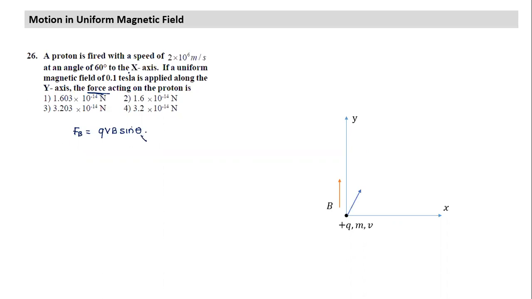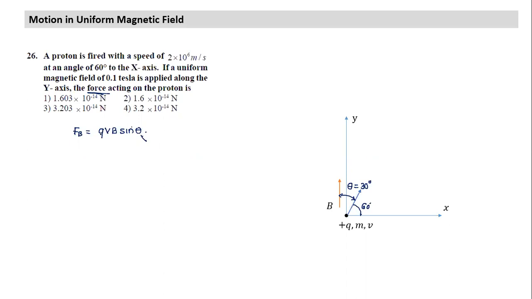This is fired at 60 degrees with the x-axis. If I have to get a mental picture, this angle is 60 degrees. This is how the velocity is given. And which direction is the magnetic field? There's a uniform magnetic field of 0.1 Tesla applied along the y-axis. So this is the direction of the magnetic field. Both are placed tail to tail, so this angle gives me the value of θ, which is 30 degrees. And it's a very simple substitution.